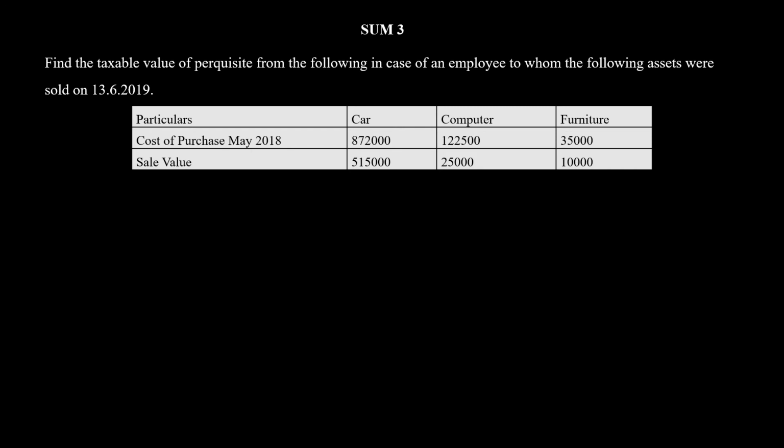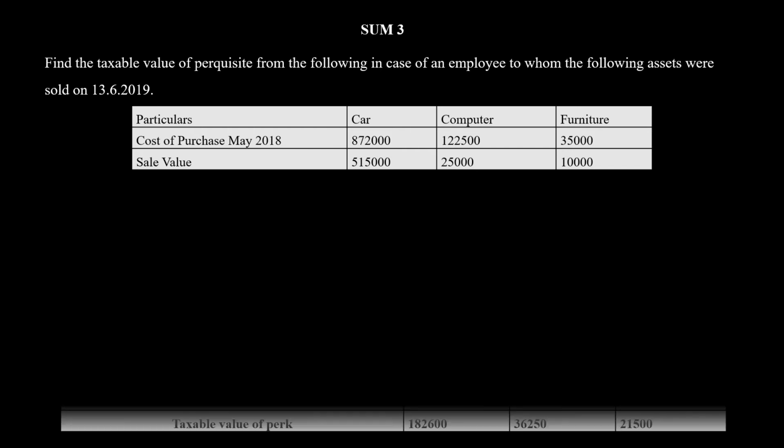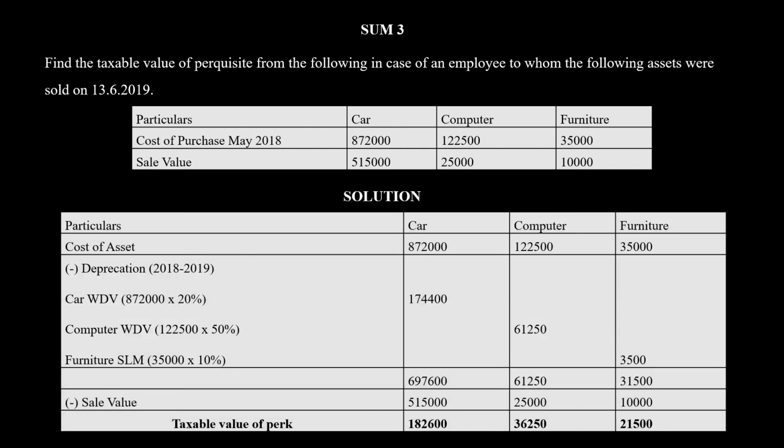Cost of purchase in May 2018 is 8,72,000, 1,22,500 and 35,000. Sale value in June 2019 is 5,15,000, 25,000 and 10,000. Now when you start off with the sum, you can open up 3 columns straight away, so simultaneously you can work out all the 3 assets. First, you start off with the cost of the asset when it was actually bought in May 2018. So that is 8,72,000, 1,22,500 and 35,000.